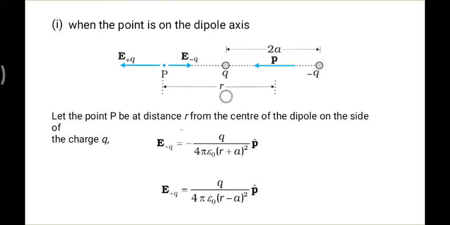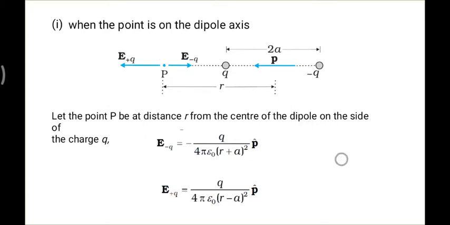The resultant is the summation and subtraction according to directions. But first we will see the individual existence of E plus and E minus in detail.